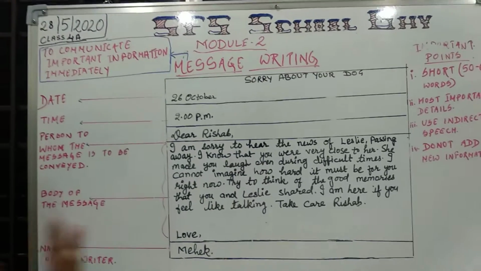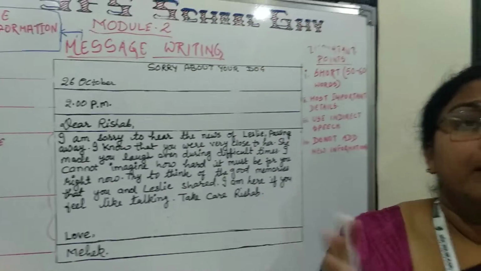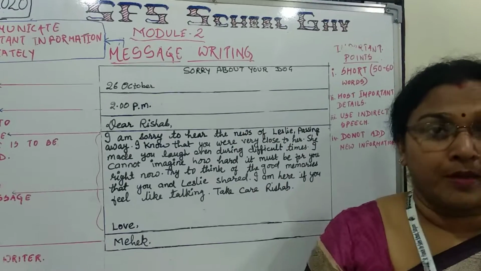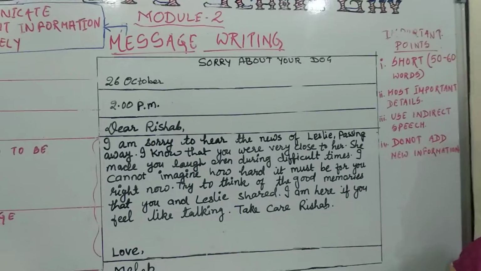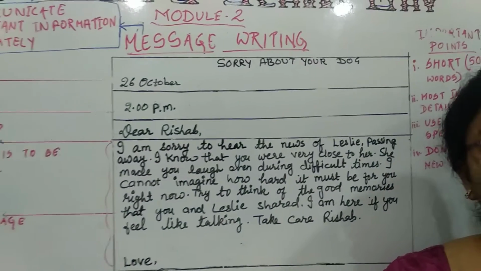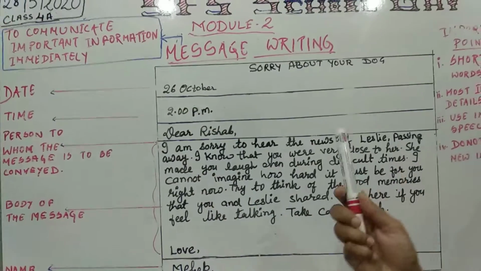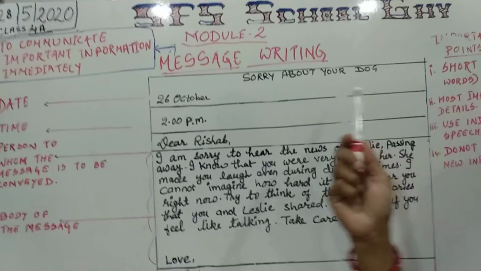So these are the three different ways through which we can easily communicate with our nearest and dearest ones by giving the message to them: a message of sympathy, a message of apology, or a message for thanking. Today we will do the message writing for sympathy.